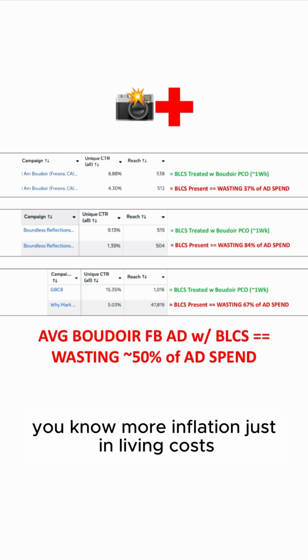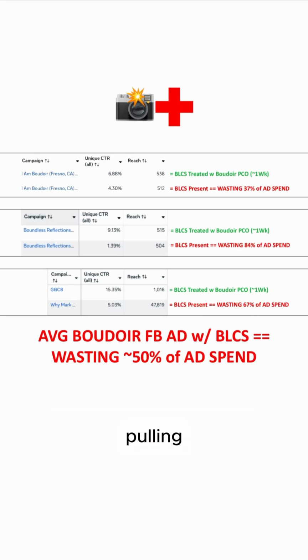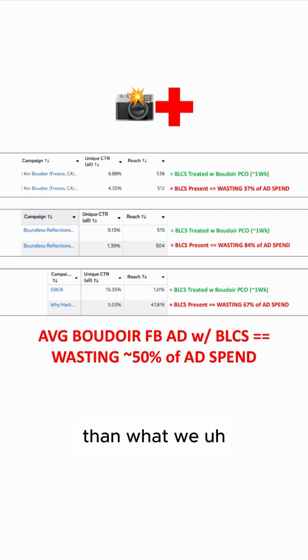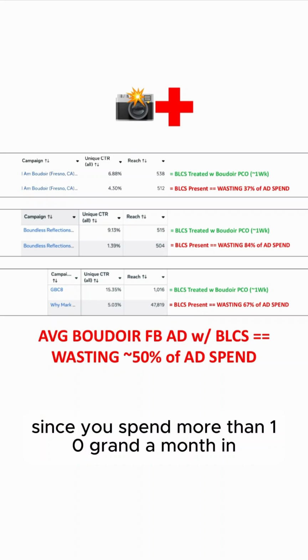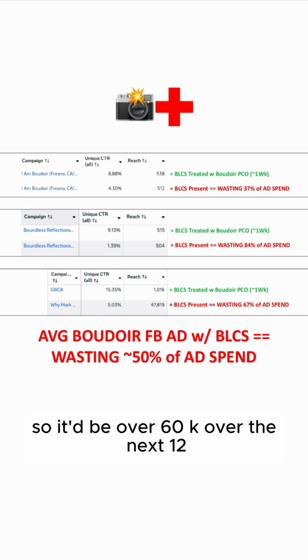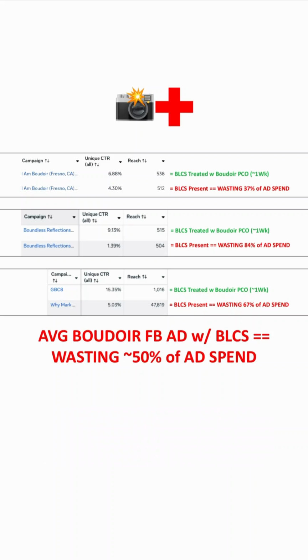You're seeing more inflation in cost of living, and you're optimizing, pulling more money out of the other parts of your business. And you're seeing that you spend more than 10 grand a month in Boudoir Facebook ads. We can eliminate approximately 5K of that per month, put that back in your pocket, you no longer got to spend it. So it'd be approximately 60K over the next 12 months.